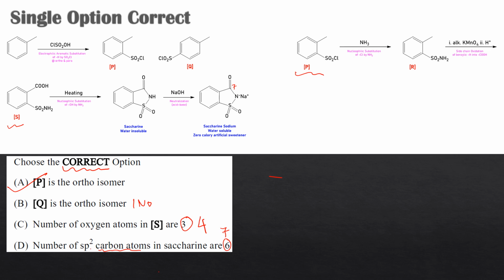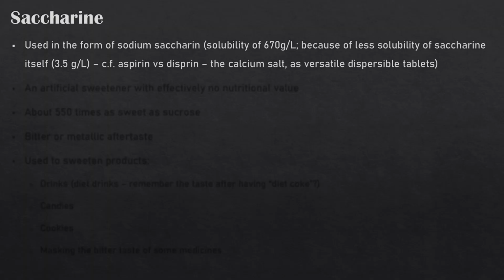Now some more related things we may require to discuss, which may be possibly useful in further questions sometime later. Okay, here we go. Saccharine has actually been used in the form of sodium saccharine only. The solubility of the sodium salt is very, very high.